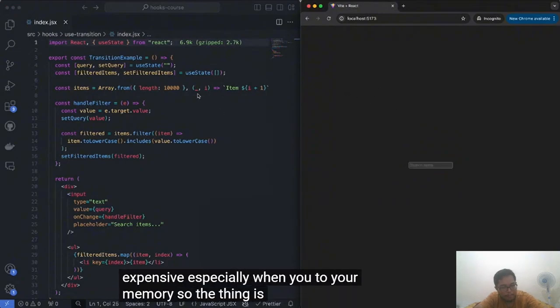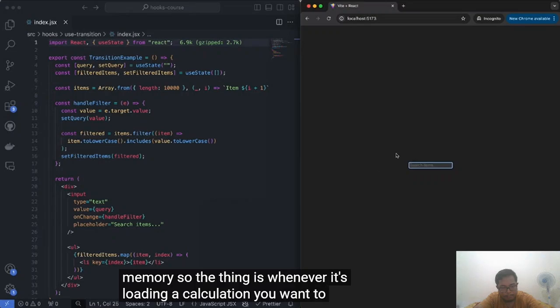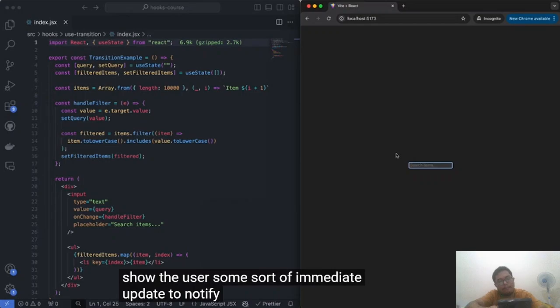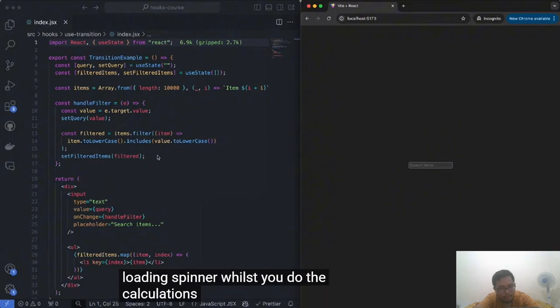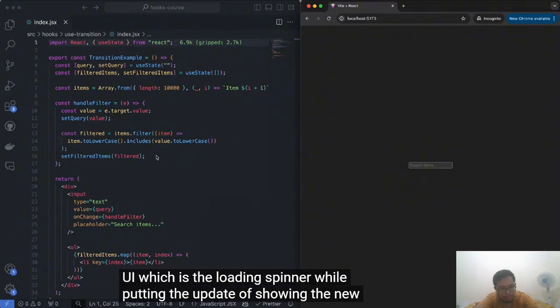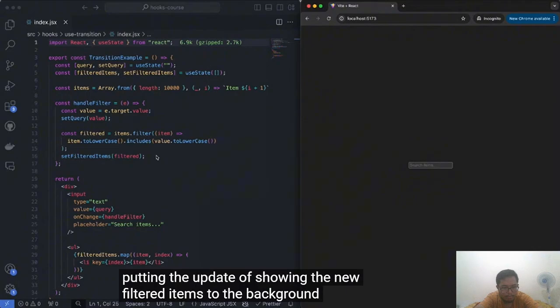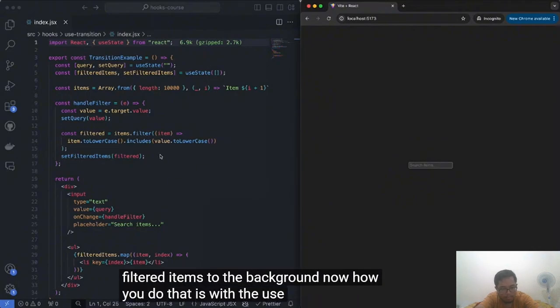So the thing is, whenever it's loading a calculation, you want to show the user some sort of immediate update to notify them that something is happening. Like for example, showing a loading spinner whilst you do the calculations. So you're basically prioritizing an update to your UI, which is the loading spinner, while putting the update of showing the new filtered items to the background. Now, how you do that is with the useTransition hook.